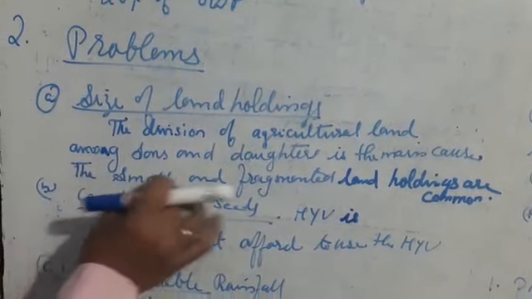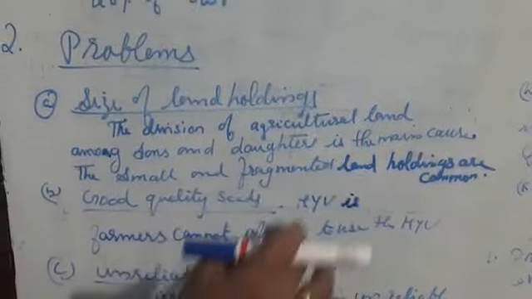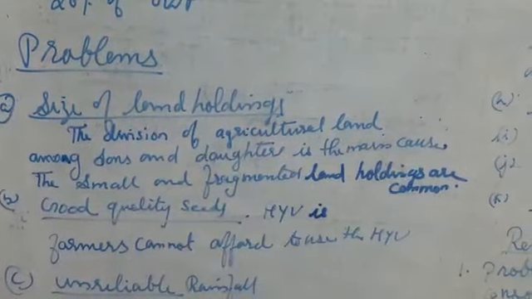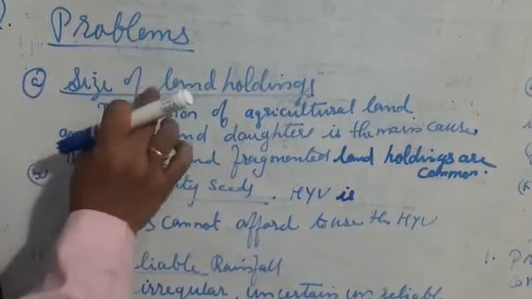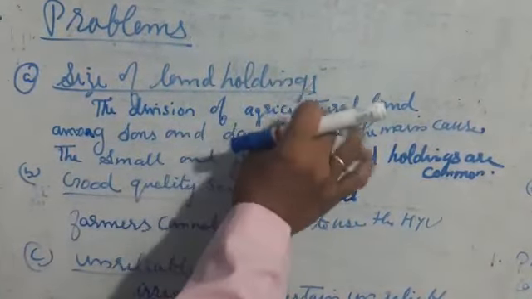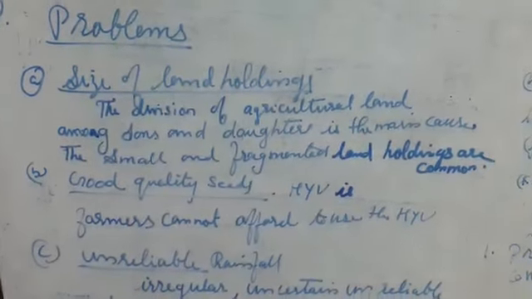So small and fragmented land holdings are common in densely populated or cultivated states in India. So the first problem is that the size of the land holdings is small, or you can write small and fragmented land holdings.